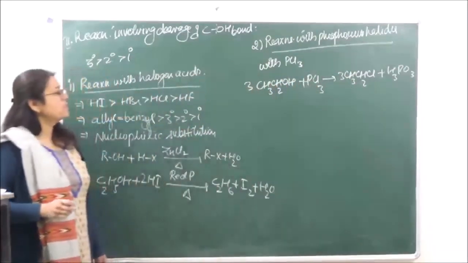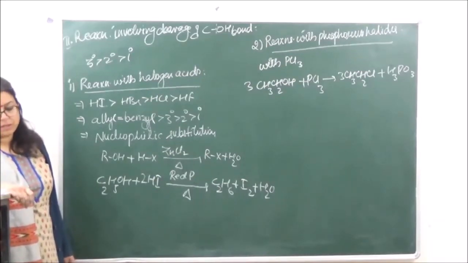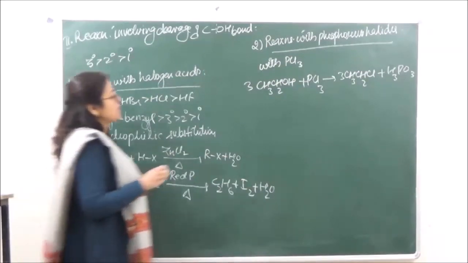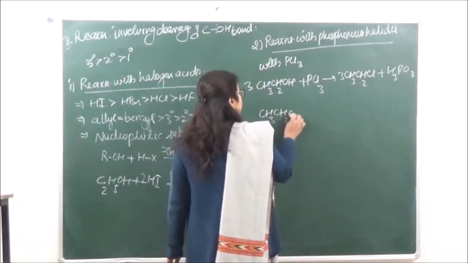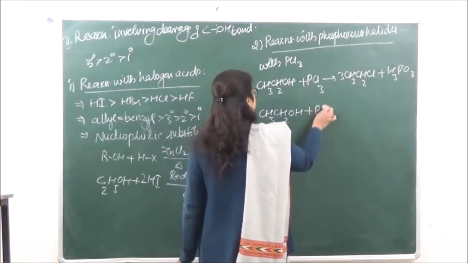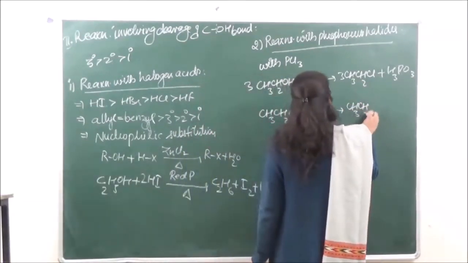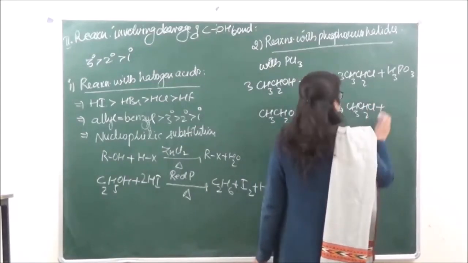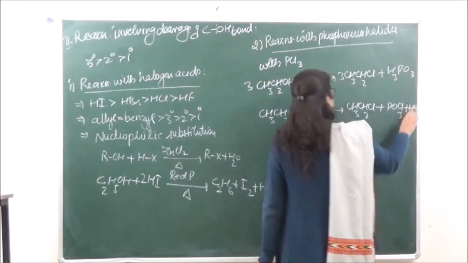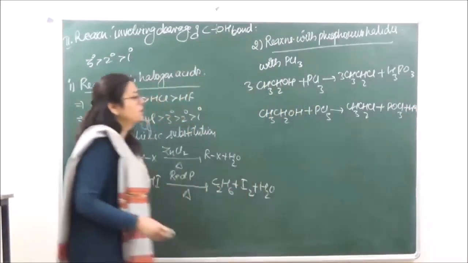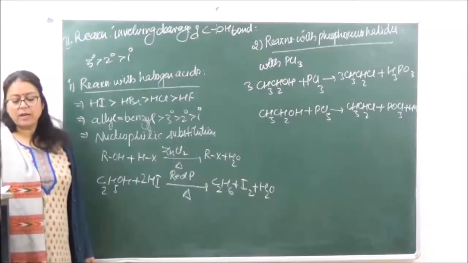The order of reactivity will again be 3 degree alcohol greater than 2 degree greater than 1 degree. Okay? And if you're doing the same reaction with PCl5, and plus HCl. Okay, now we have another reaction, that is reaction with thionyl chloride.